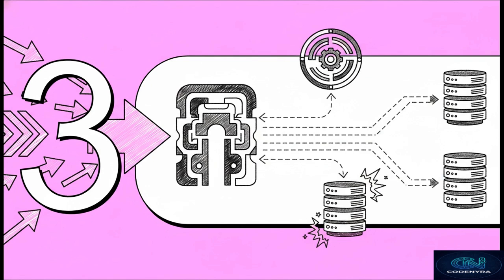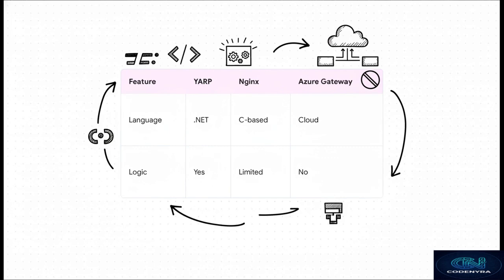Which brings us to Section 3, directing traffic, specifically load balancing. Okay, so once requests actually make it through the front door, we have a new problem. We have to make sure no single instance gets totally overwhelmed. When we look at modern load balancing options, YARP, which stands for Yet Another Reverse Proxy, is incredibly appealing, especially for .NET developers. Why? Well, compared to a C-based tool like Nginx or a locked-down, fully cloud-managed Azure gateway, YARP lets you write extensive, highly custom routing and load balancing logic natively in .NET. You literally get the raw power of custom code instead of just tweaking a rigid configuration file.